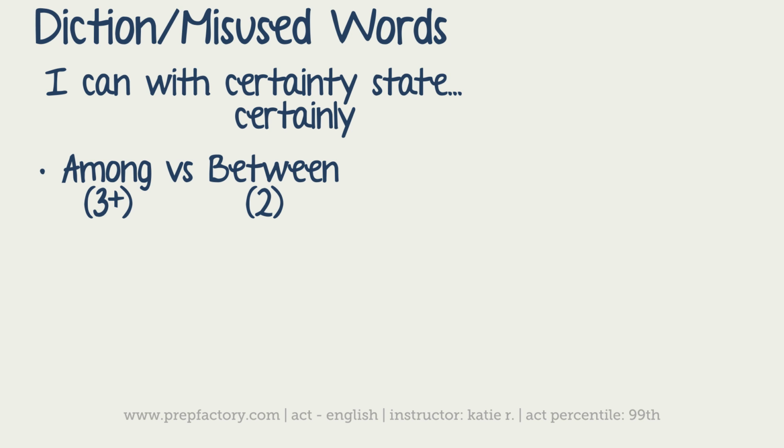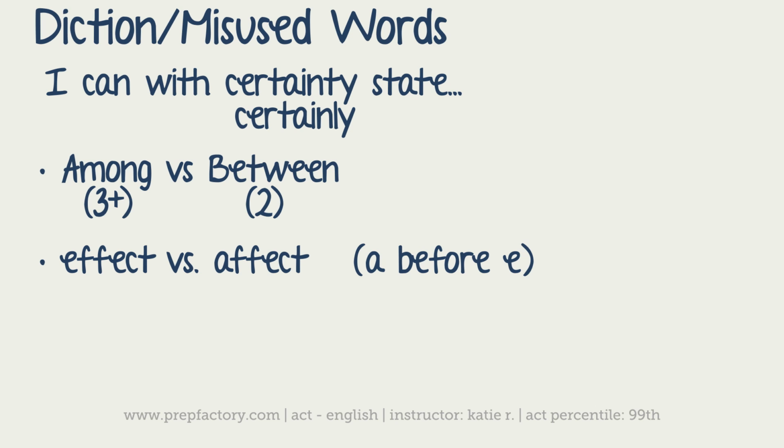Okay, let's look at another one. Effect and affect, these get mixed up all the time. The easy way to remember them is that A comes before E. An affect has to happen before an effect can happen. So I'm going to write A before E, so you can remember that rule. The idea is that an effect, I'd normally say it like affect, but it's easier if I read it with a really strong, harsh E, is some sort of result.